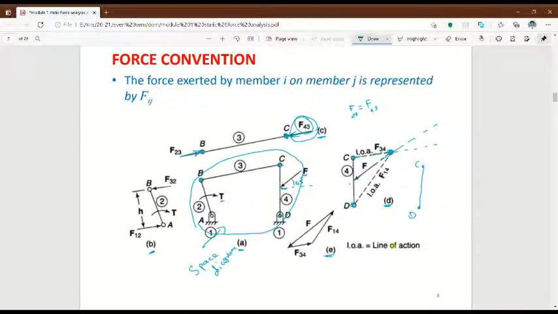Whatever the CD value you have drawn here, same thing you have to mirror here. After this, draw a parallel line for this F34, in dotted line. I didn't draw it in dotted.